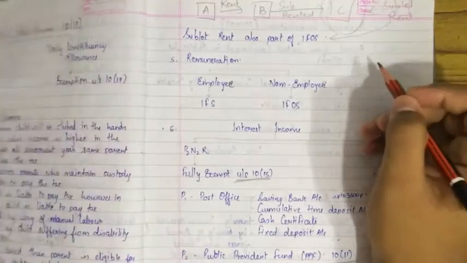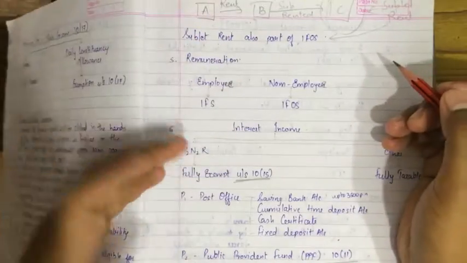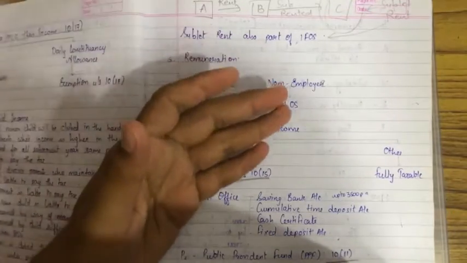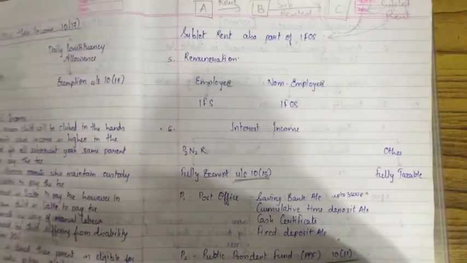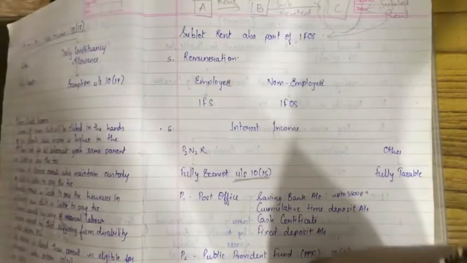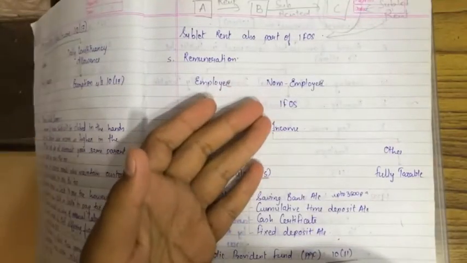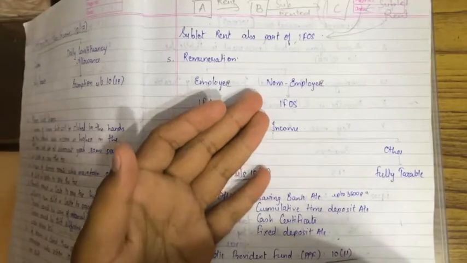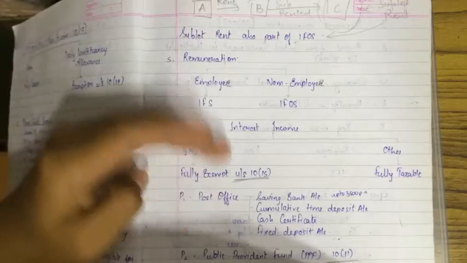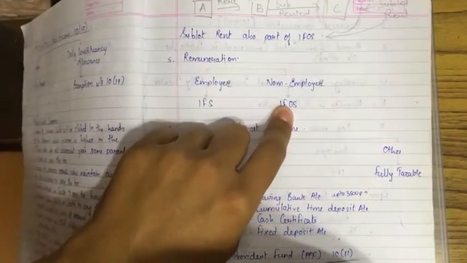Non-employee means he is not working under a specific salary, but is given a remuneration, that is, wages. So the remuneration of a non-employee will come under income from other sources.